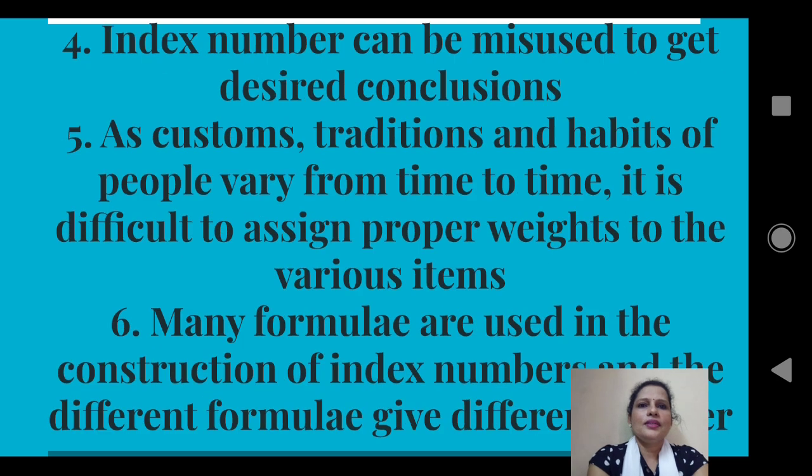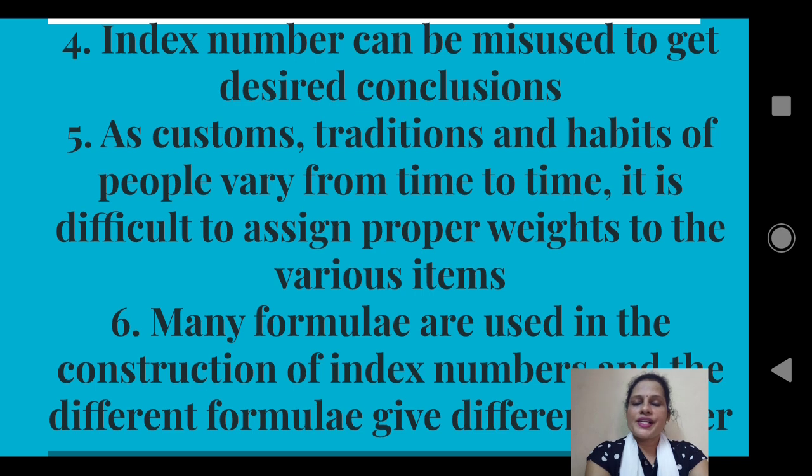Okay. Next limitation is index numbers can be misused to get desired conclusion. Suppose the government wants to prove that the prices are not increased, then they can just alter the prices here and there and can get their desired result. So index number can be used to get the desired conclusions. Fifth one, as customs, traditions and habits of people vary from time to time, it is difficult to assign proper weights to the various items.